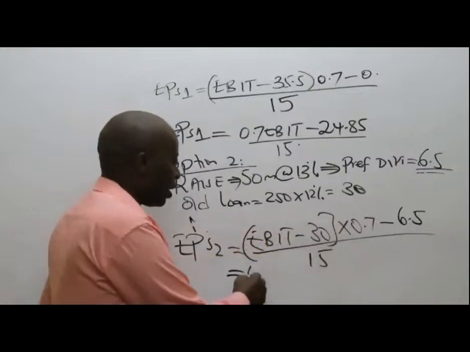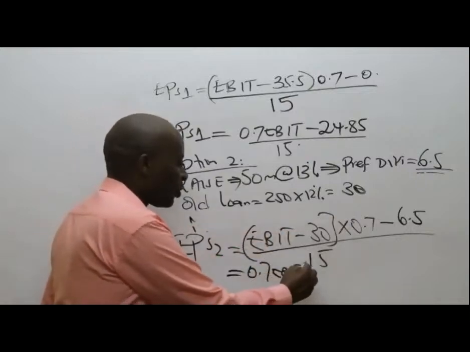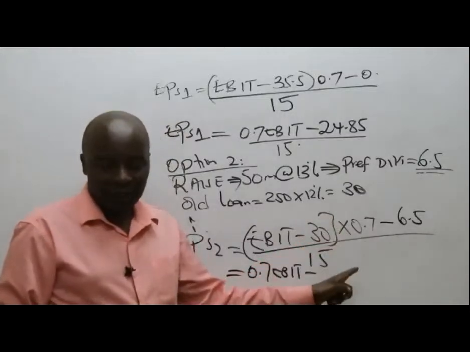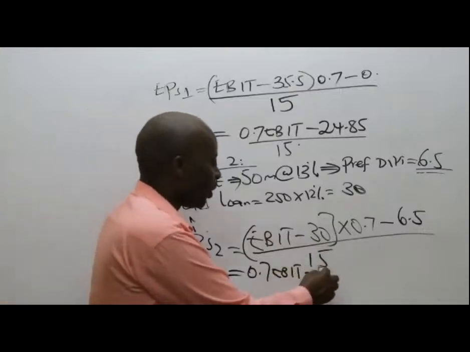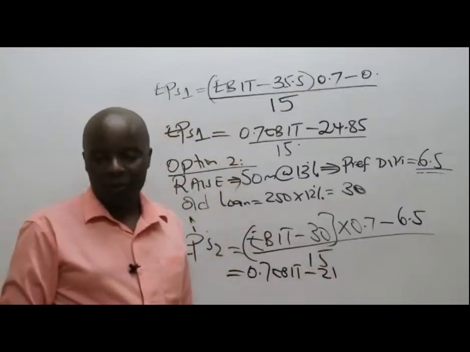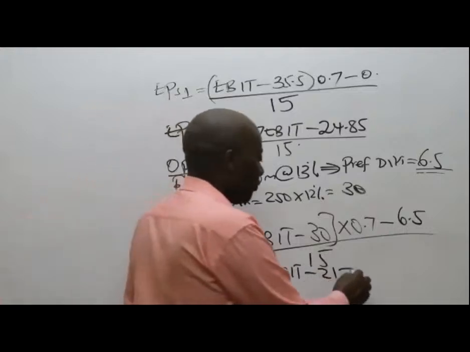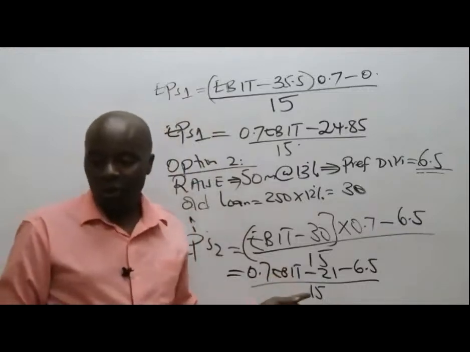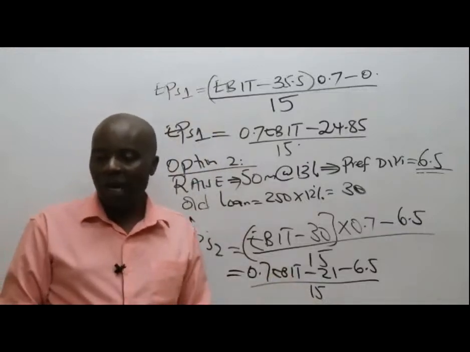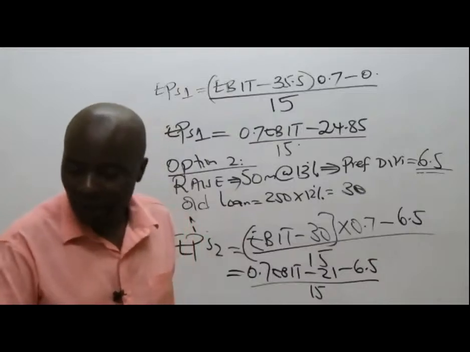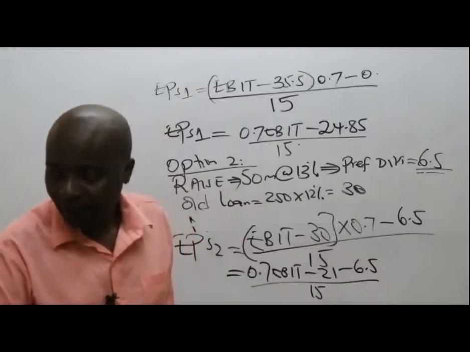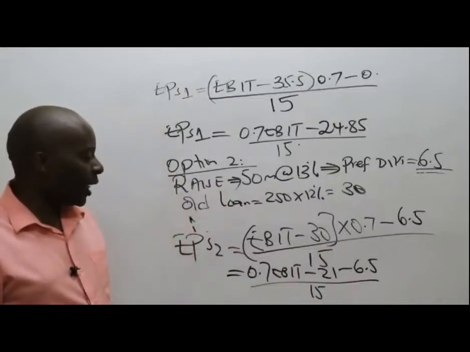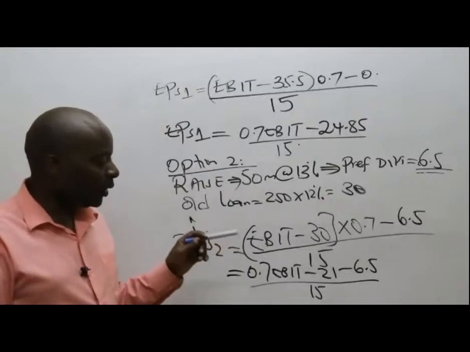So this and this gives me 0.7 EBIT. 0.7 EBIT minus 30 times 0.7. 30 times 0.7 gives me 21. Minus 6.5, all over 15. And I think there is a student who got this right, but we need to give a present. So at the end of the day, that student had 0.7 EBIT minus 27.5.